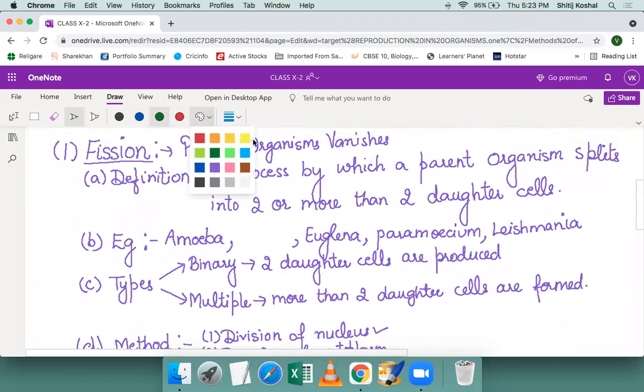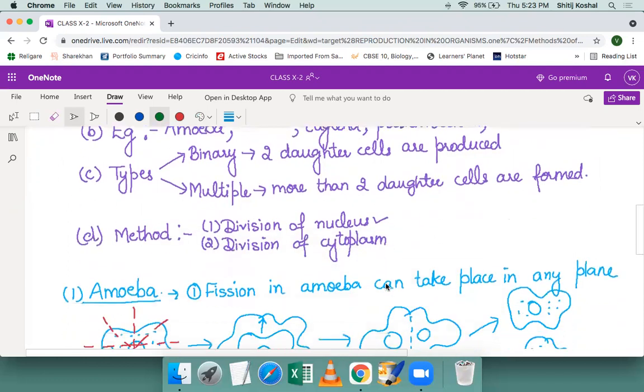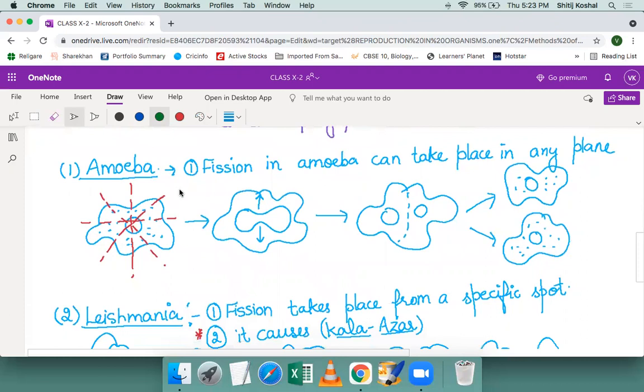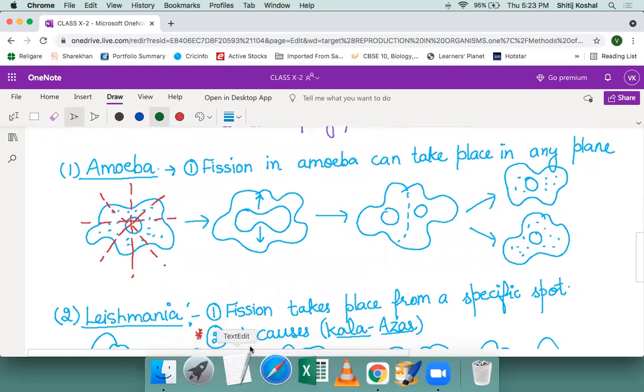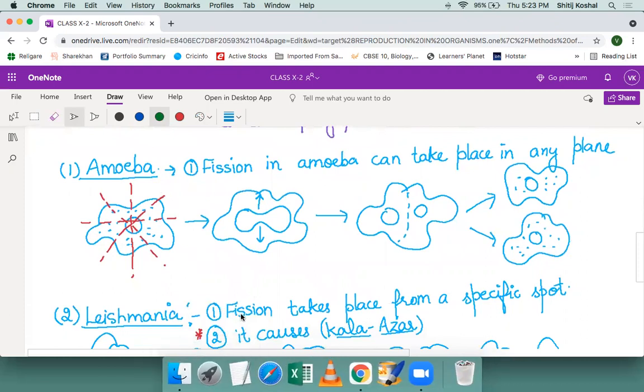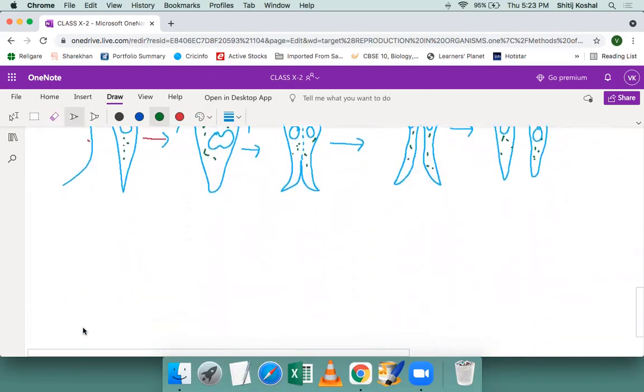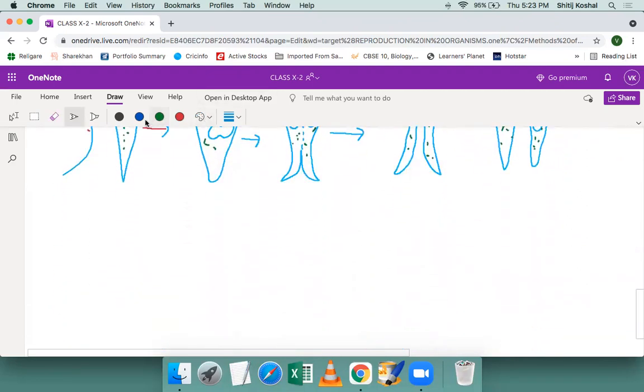So this was the first method of asexual reproduction, which is adopted by unicellular organisms. In unicellular organisms also, there are two cases. The one in which the body is very simple, like in case of amoeba, and the one which has a little more complicated body design. But both of them are unicellular organisms. Now the second type of fission is multiple fission.